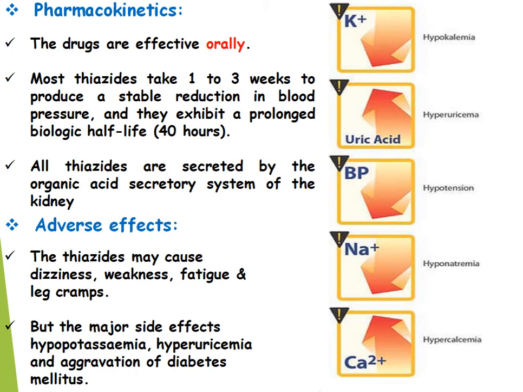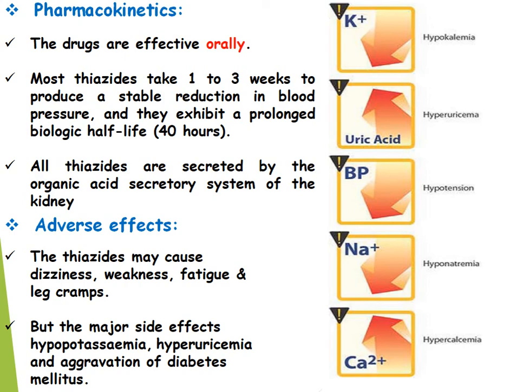Again, the adverse effects: thiazides may cause dizziness, weakness, fatigue and leg cramps. But the major side effects are hypokalemia, hyperuricemia, which means increased uric acid, and aggravation of diabetes mellitus.